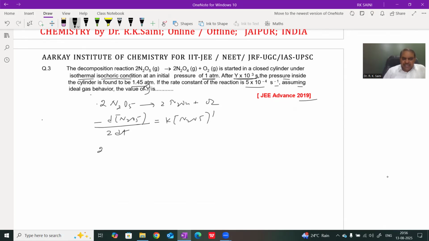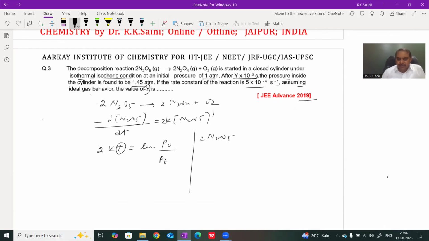Its integrated rate law equation is 2kt equals ln of initial concentration, or we can say initial pressure, over the pressure after time t. Then we find t.